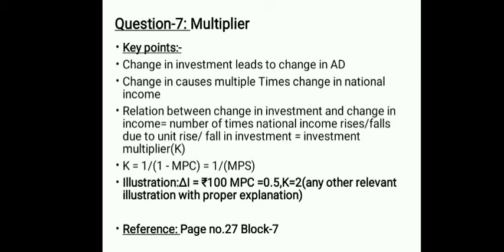Okay, how many times national income grows when investment grows by 1 unit? This is called investment multiplier. Generally, multiplier is equal to 1 by 1 minus MPC, which is also equal to 1 by MPS. To illustrate this, you can give any relevant illustration. Let us say change in investment is rupees 100 and MPC is 0.5. As per rules, the K will be 1 by 1 minus 0.5, which will be equal to 2.